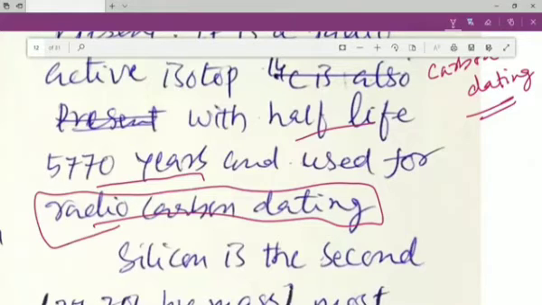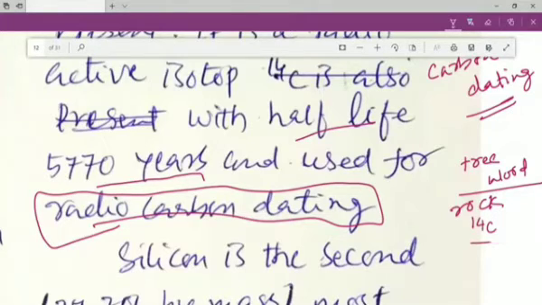Suppose you have a tree, or a wood, or a rock that has carbon available. Of the huge amount of carbon atoms, some are 14C, which are radioactive. Every 5,770 years, their amount decreases to half. So initially, if they are 1 kg, after 5,770 years, they will become 0.5 kg, that is 500 gram.